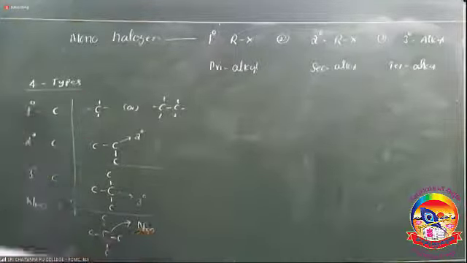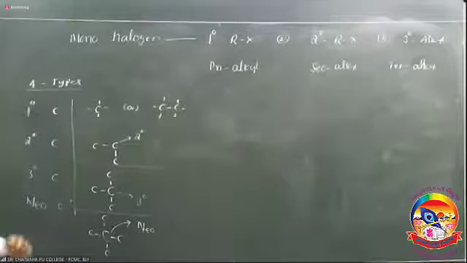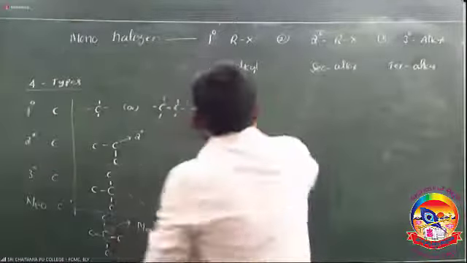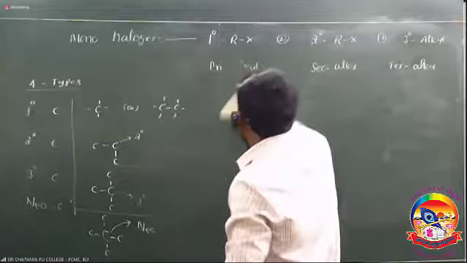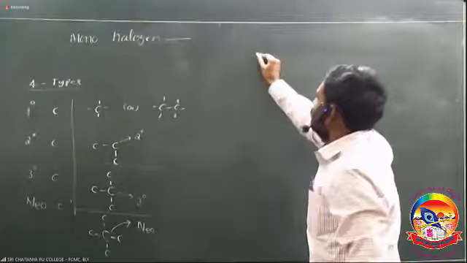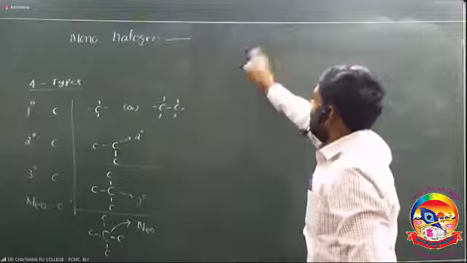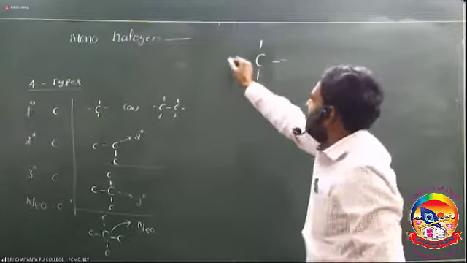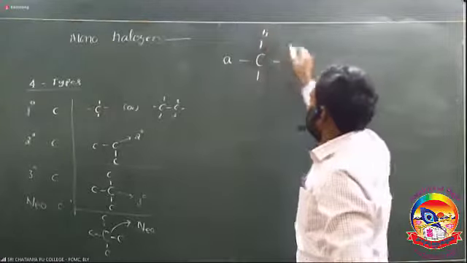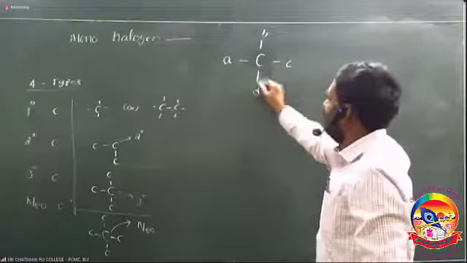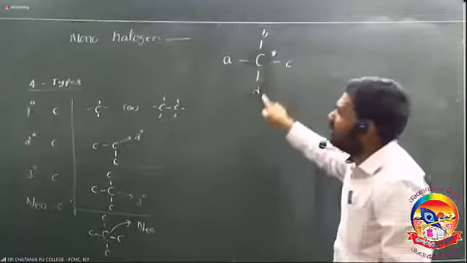Next, another type, asymmetric carbon. Asymmetric carbon means the tetravalency of carbon is satisfied by 4 different groups. It is like A, B, C, D. So it is attached with 4 different groups. It is considered as an asymmetric carbon.